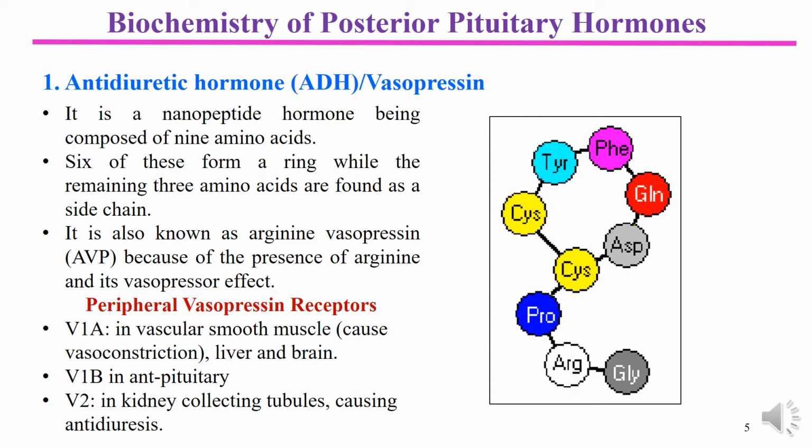You are not required to remember the pinpoint detail of placement of amino acids in this sequence, but remember that both of them are nonapeptides, both are composed of 9 amino acids, and there is a ring of 6 amino acids at one end. So this was a little detail about the structural organization and receptors of antidiuretic hormone.